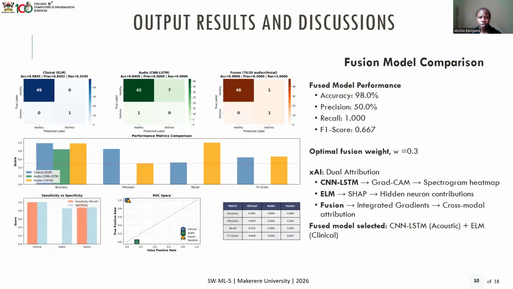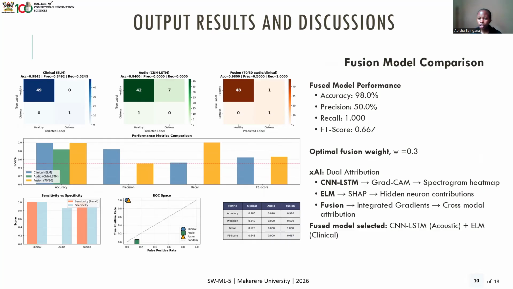So for our output results and discussion, we looked at the fused model and compared its performance to the individual models, to see which was better. The clinical model's results were higher and gave us better predictions compared to the audio model when evaluated alone. But the fused model's performance was slightly better than when they worked individually, with our optimal fusion weight being 0.3.